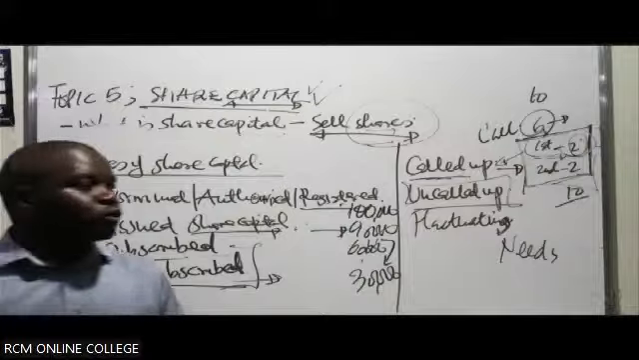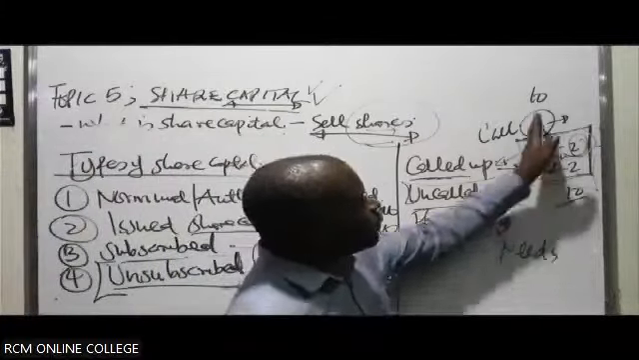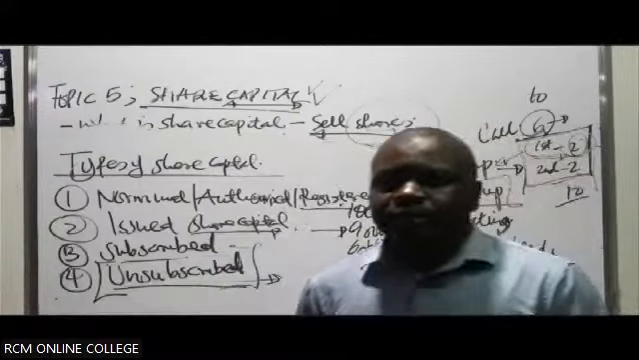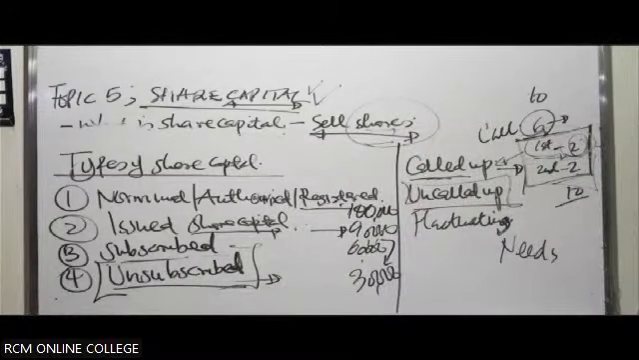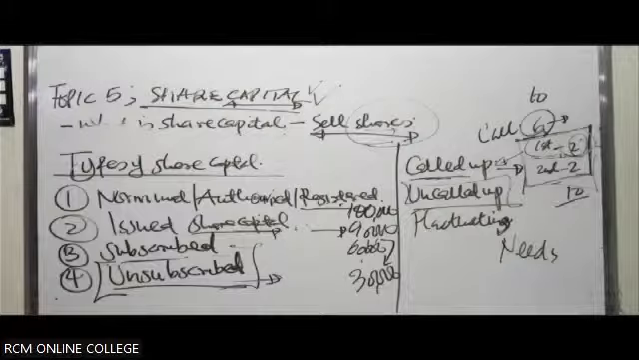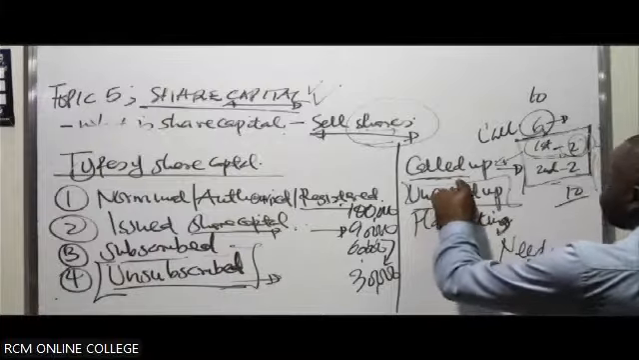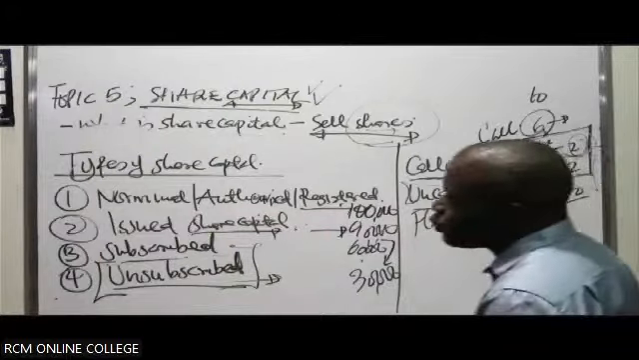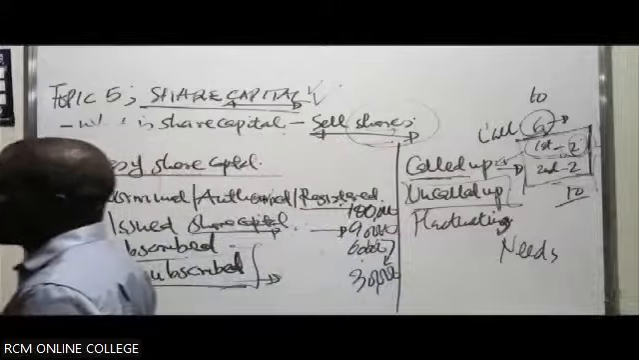That will be part of the reason why they can go for this kind of approach, whereby on allotment, you just pay part of the face value. Then when they make the first call, you make another portion of the payment of the face value. When they make the final call, you make the final payment on the shares. So when you talk about the called up capital, it is that part of the capital the company has made a call or a notice to the shareholders to pay any outstanding amount.